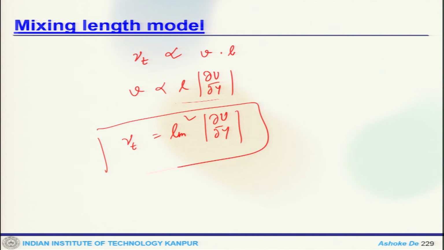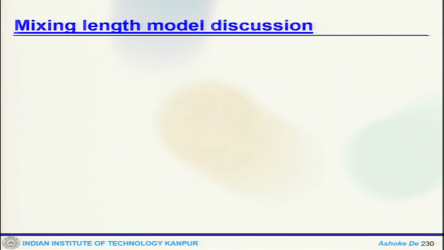So, this is what Prandtl proposed in 1925, Prandtl's mixing length model, and this mixing length constant, which one has to provide in the calculation a priori. That is why it is the biggest disadvantage of this particular model, though it is simple, that the mixing length definition is not known a priori. There are certain advantages, like easy to implement and fast calculation time. So, it can provide you reasonably good prediction for simple flows.